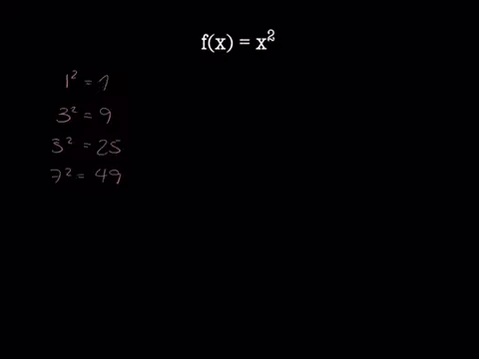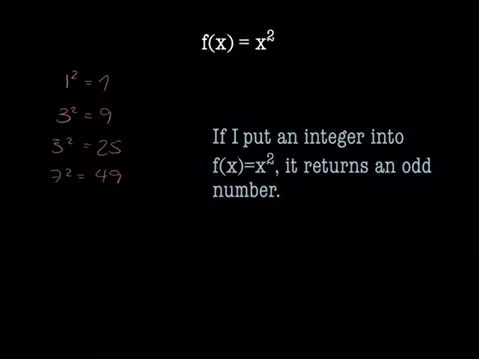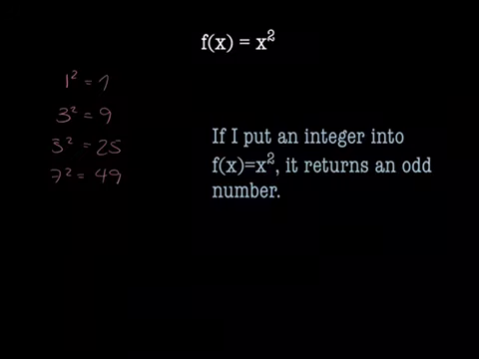So I'm going to propose the following statement. If I put an integer into f of x equals x squared, it returns an odd number. In fact, I can find infinite examples where this statement is true. I will never be done showing you how many instances I can find to validate this statement. Before anyone loses their voice by shouting the obvious counterexample to this statement, which is the right rebuttal by the way, let's discuss what went wrong.